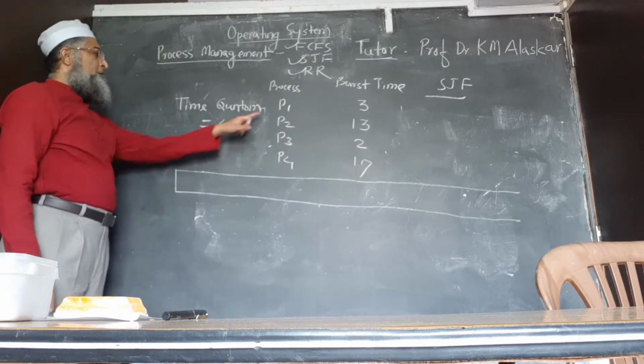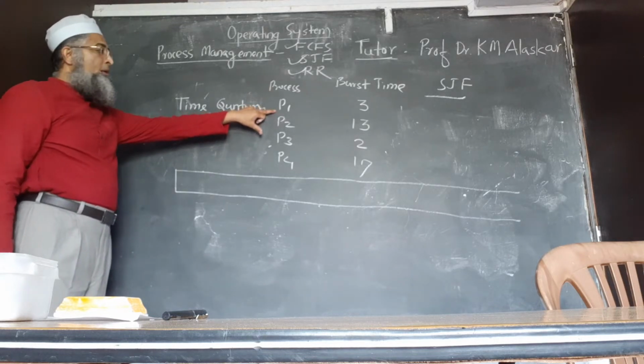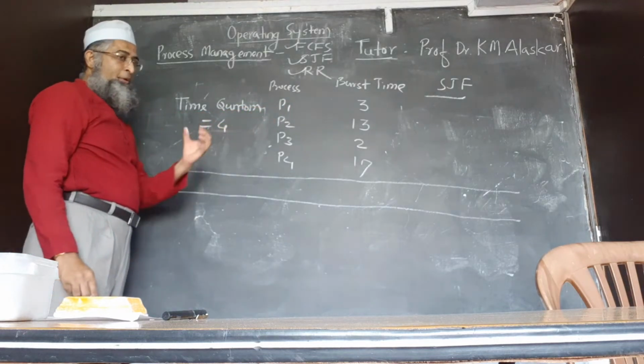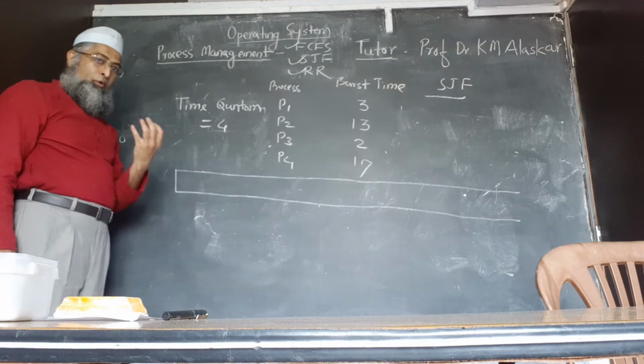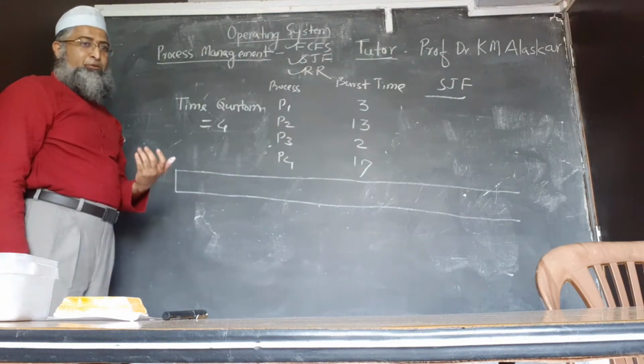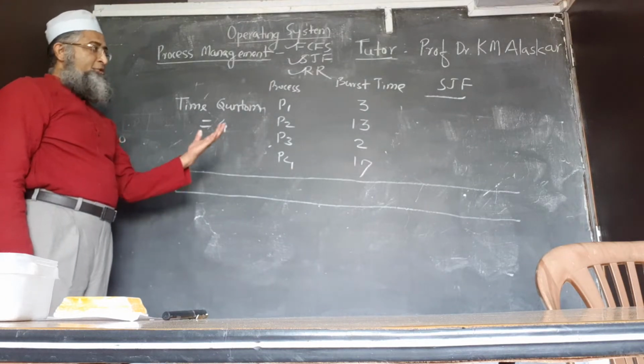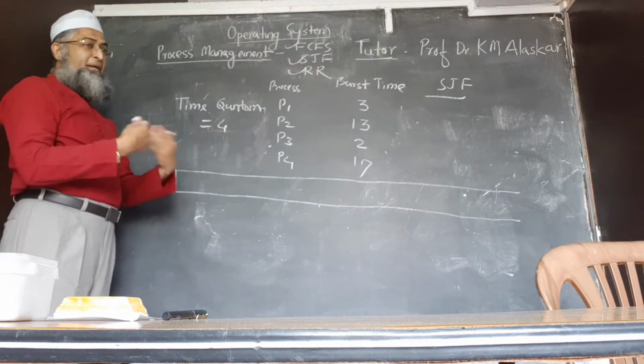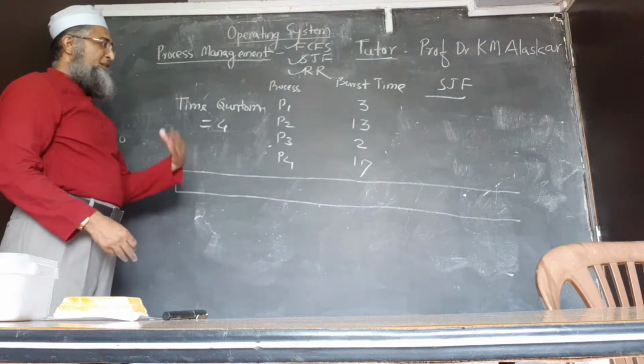Now see, job P1 requires only 3, even though you are providing a time quantum of 4. If the job is finished within 3 seconds, this is just for example, it is not in seconds, then immediately the turn is given to the next one.